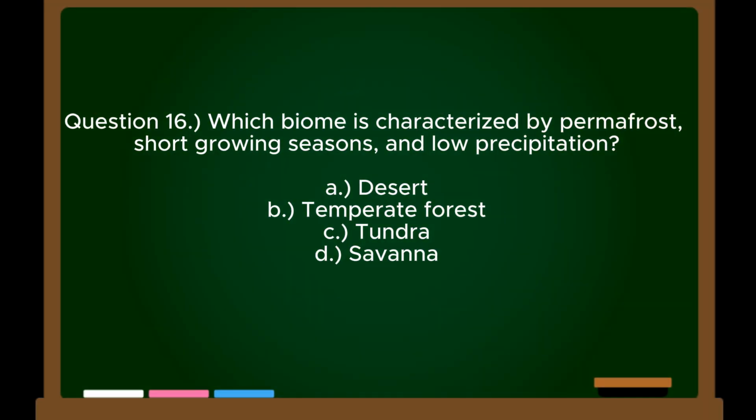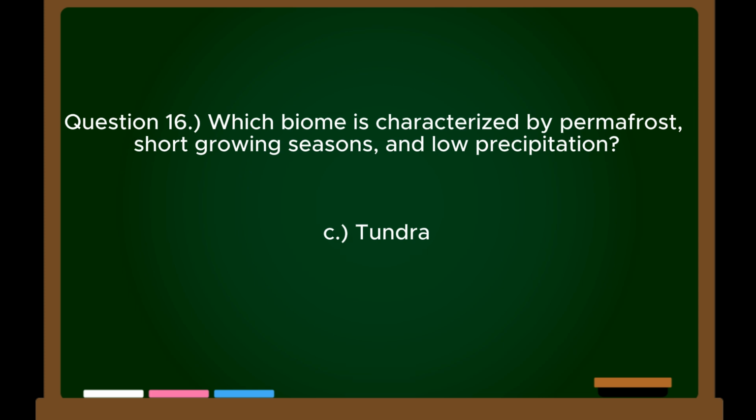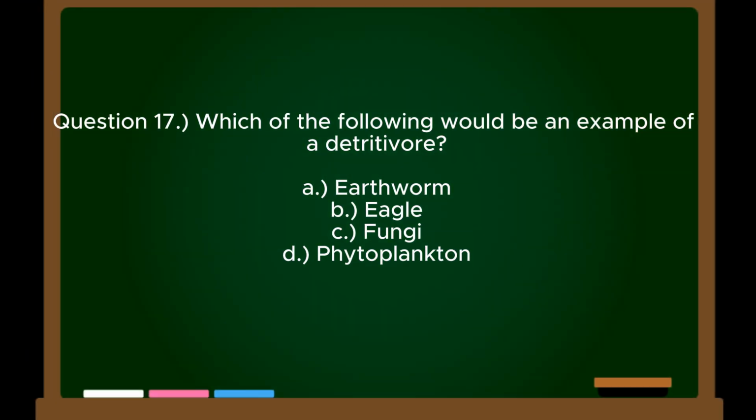Question 16. Which biome is characterized by permafrost, short growing seasons, and low precipitation? A. Desert. B. Temperate forest. C. Tundra. D. Savanna. Correct answer, C. Tundra.